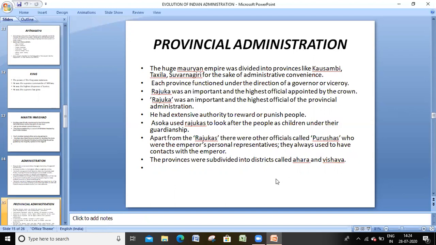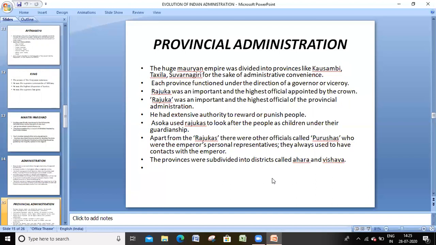Rajuka was an important and high official appointed by the crown. The Rajuka looked after the people as children under their guardianship. This type of care took place in the provincial administration under the Mauryas.